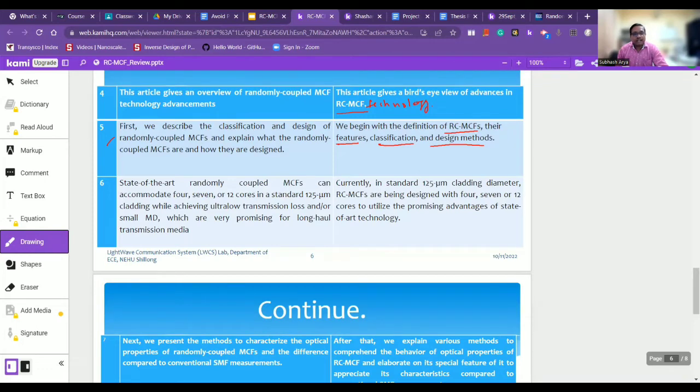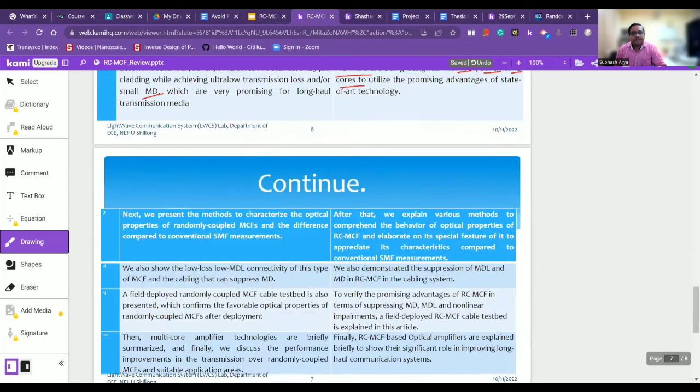Now, state-of-art randomly coupled multi-core fibers can accommodate 4, 7, or 12 cores in a standard 125 micrometer cladding while achieving ultra low transmission loss and or small modal dispersion, which are very promising for long-haul transmission media. The revised text is, currently in standard 125 micrometer cladding diameter, randomly coupled multi-core fibers are being designed with 4, 7, or 12 cores to utilize the promising advantages of state-of-art technology.